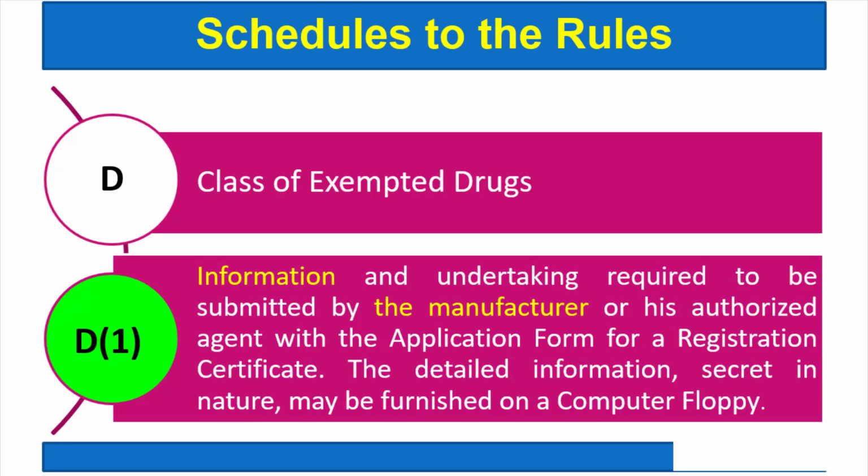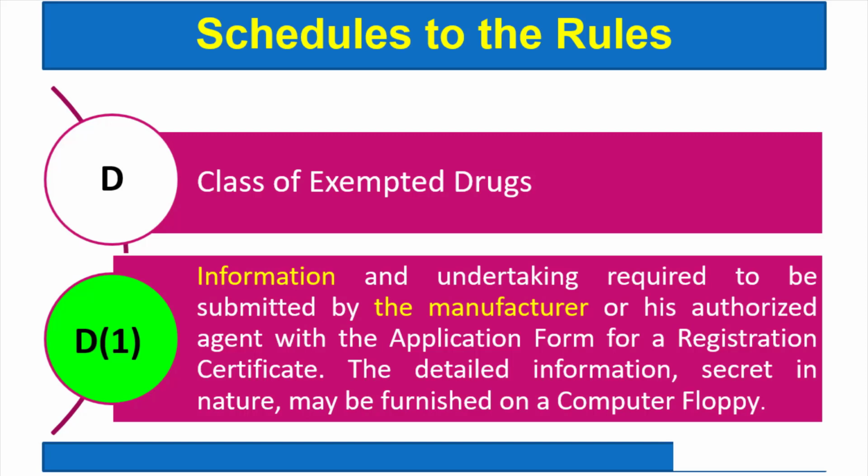D1, see this D1 which I have marked with the different color is the new amendment. So it may not be present in the previous or the original Drugs and Cosmetic Acts and Rules. This is included. So D1 gives the information and undertaking required to be submitted by the manufacturer or the authorized agent along with the application form for registration certificate.